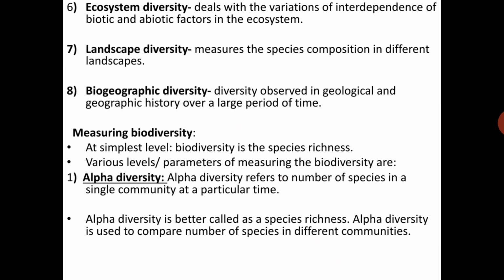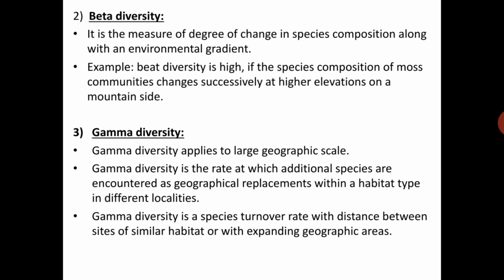Alpha diversity is used to compare the number of species in different communities. So there are different communities, and how many species are present in those communities, that's species richness. We call it alpha diversity. So next, beta diversity.